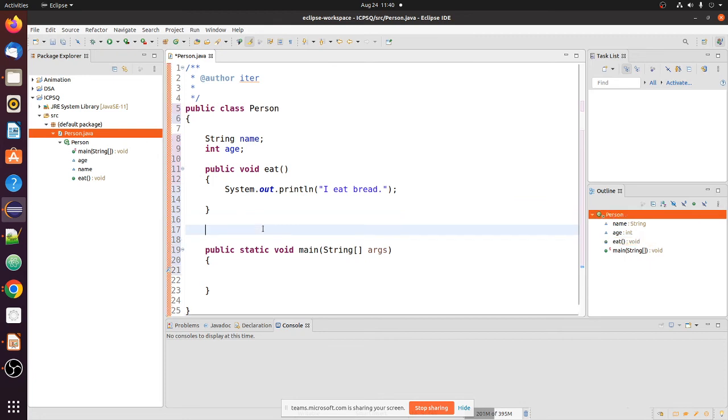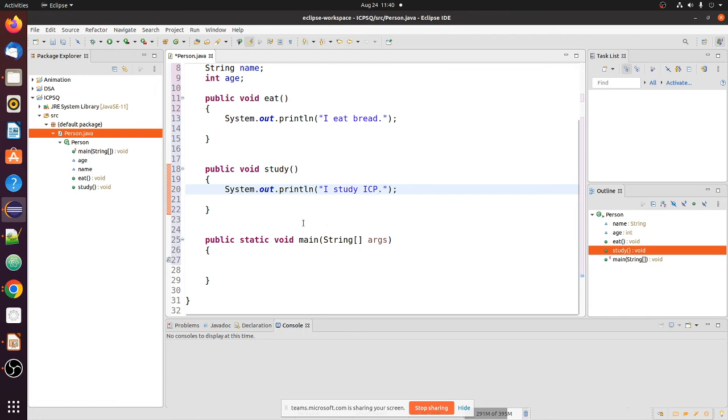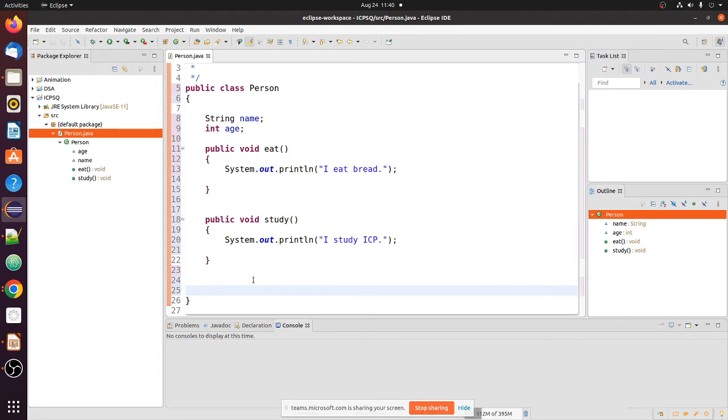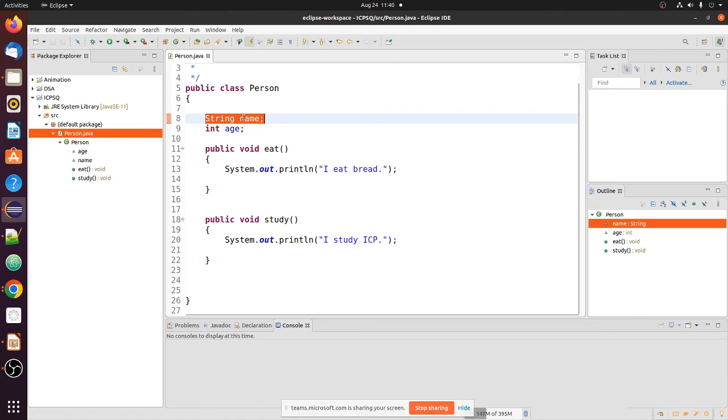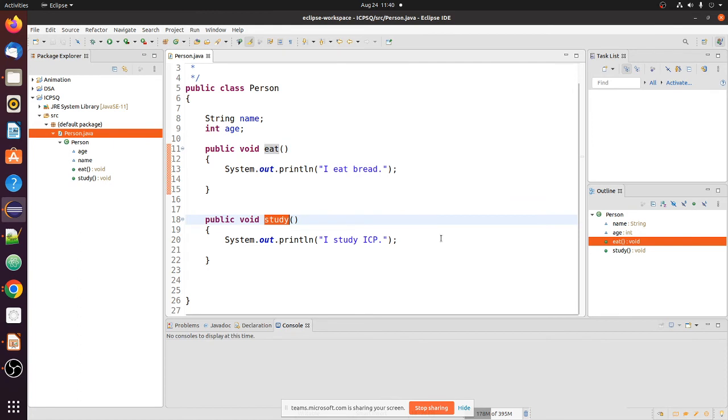Now I will create another method, public void study. I study, suppose I see. Okay, so these are my methods. So forget about this one. This is my overall class. It has two fields, two data members, one is name and one is age. It has two methods, eat and study.